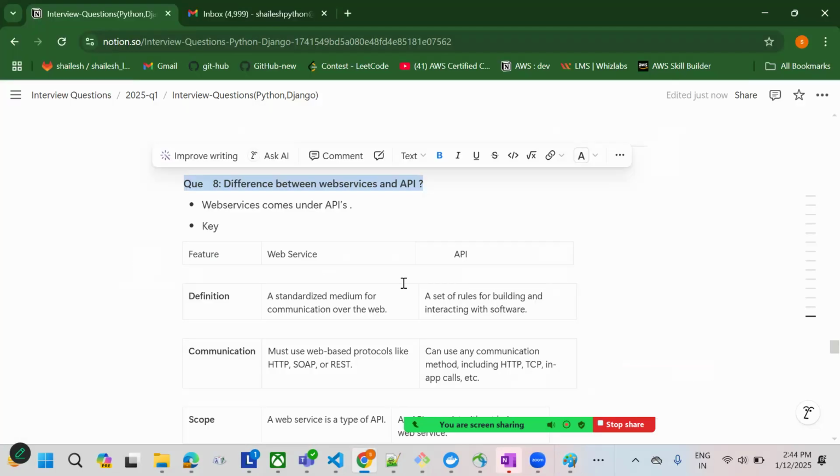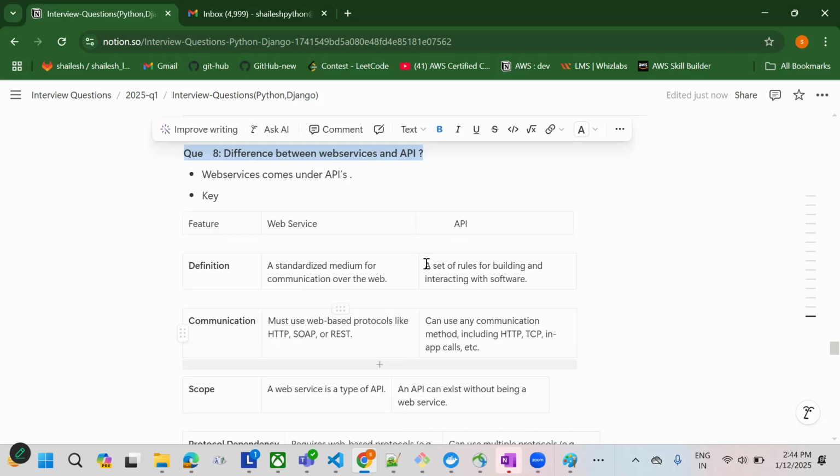Okay. Definition: what is a web service? A standardized medium for communicating over the web. To communicate with a web application, we need some service. That service is known as a web service. Then what is API? A set of rules for building and interacting with software or applications. To communicate with the application, we need API. To communicate with the web, we need a web service.